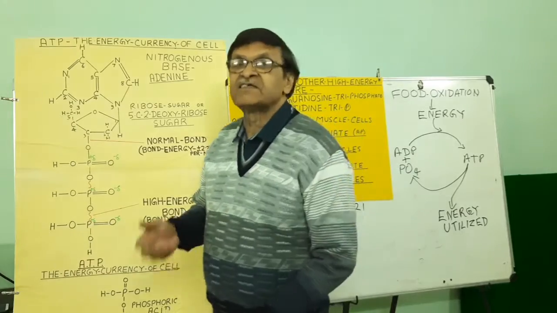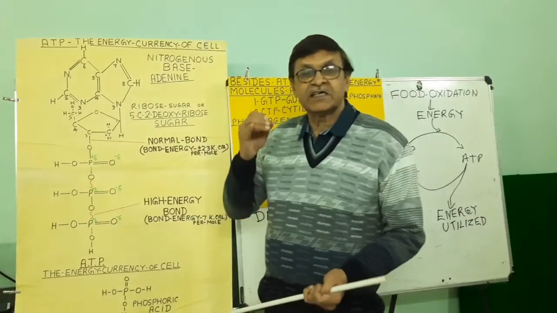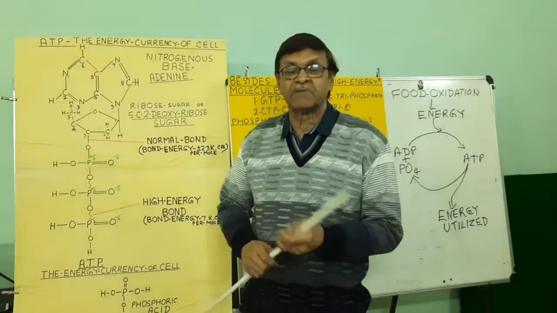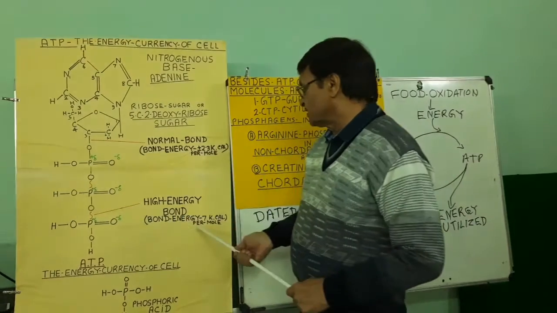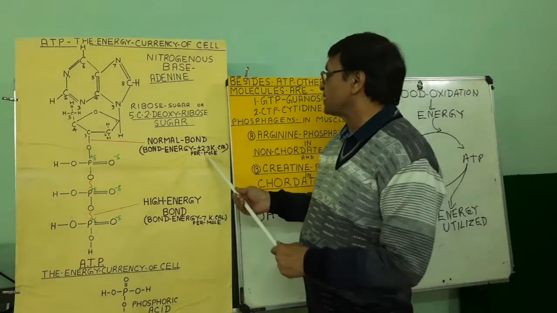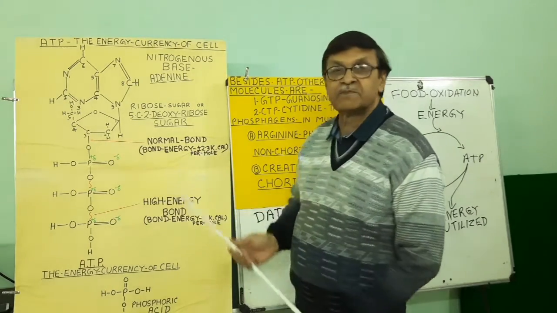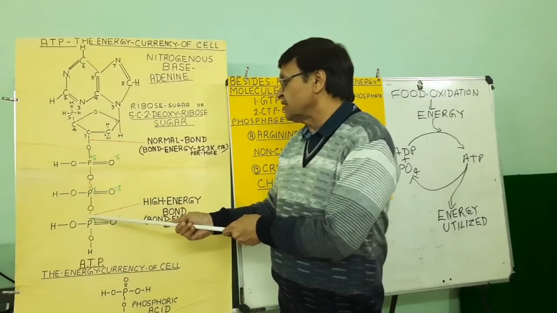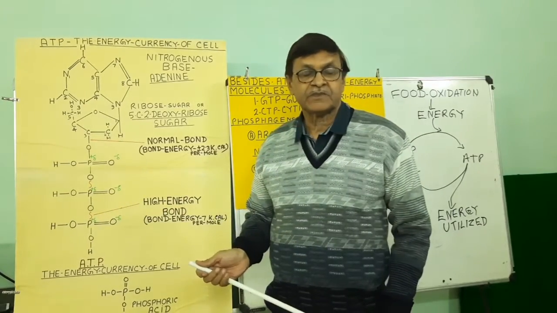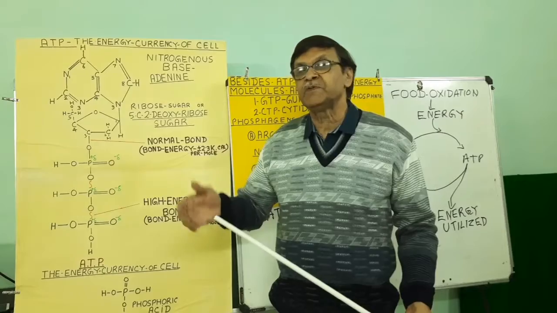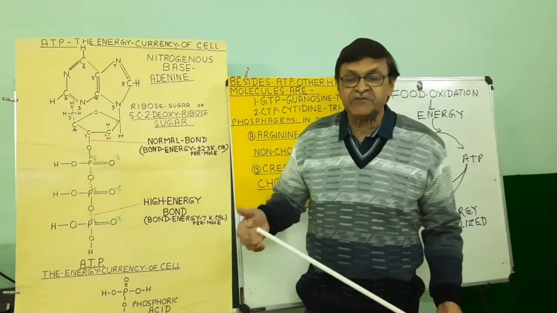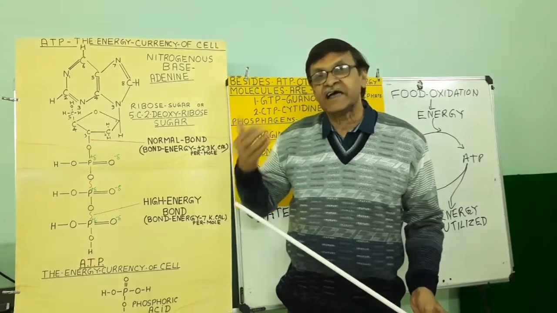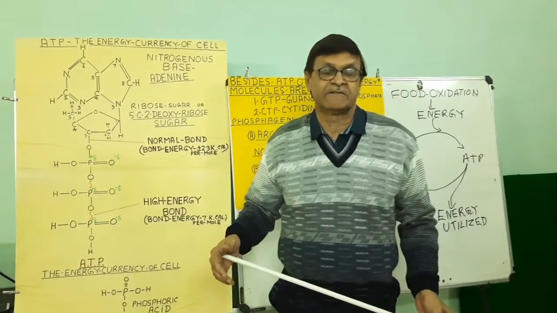To balance this repulsion, the chemical bond conserves much more energy, the 7 kilocalorie in comparison to the 2.3 kilocalorie per mole. So this bond is a high energy bond. That's why this ATP molecule becomes very beneficial for storing energy, and it acts as an energy currency.